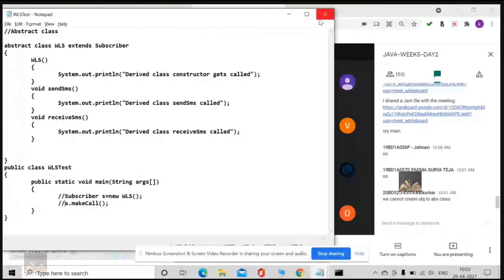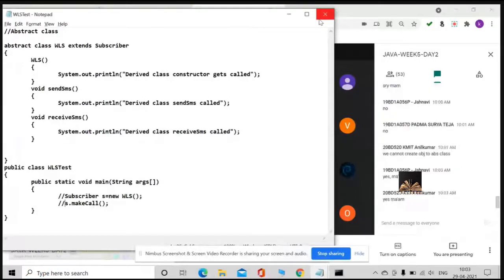Did you understand what I'm saying, guys? What's my point actually? So when the functionality has to be provided by the derived class, then I'll make my method an abstract method.